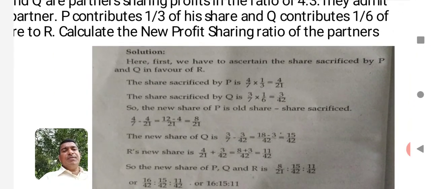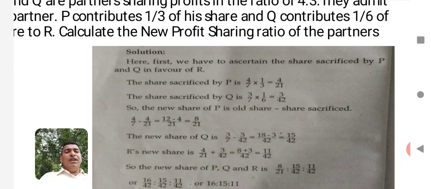Now the share sacrificed by P is equal to his old share into the contribution given. His old share is 4/7 into his contribution, 1/3. So the contribution made by him will be 4/21, and the sacrifice made by Q will be 3/7, in the sense his old share multiplied by the contribution as promised by him, that is 1/6.